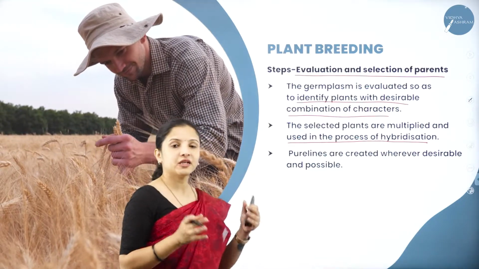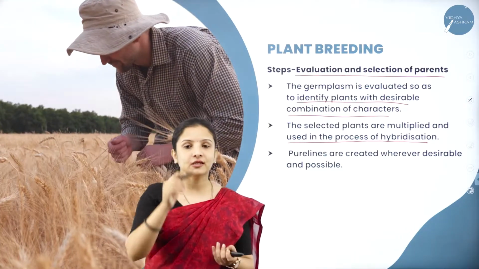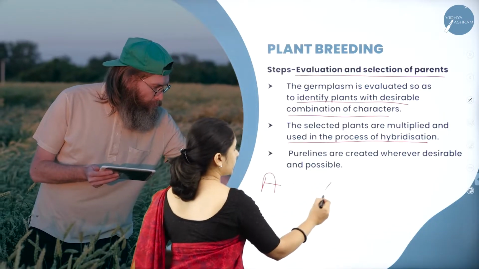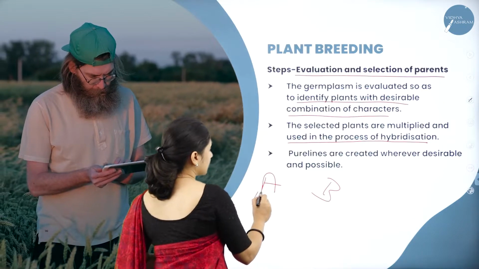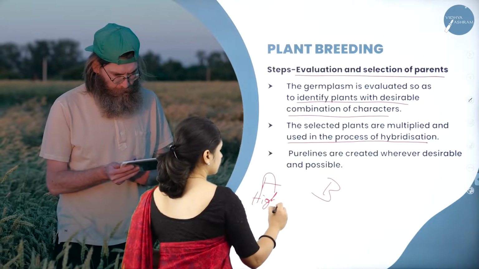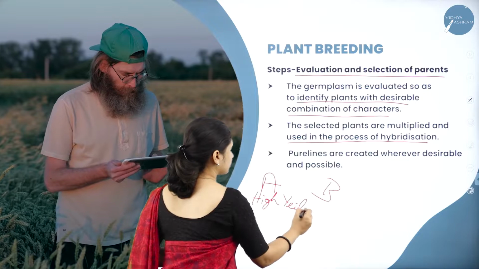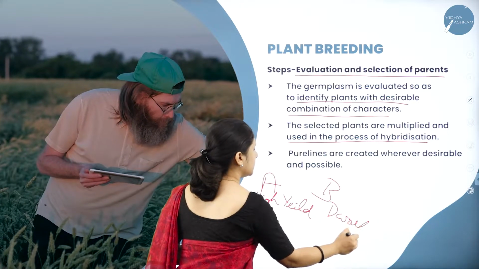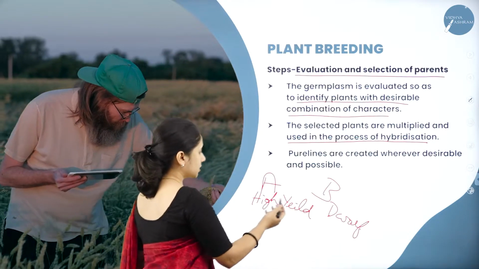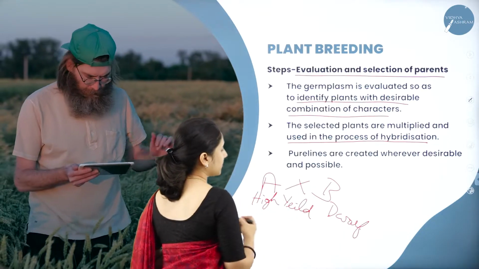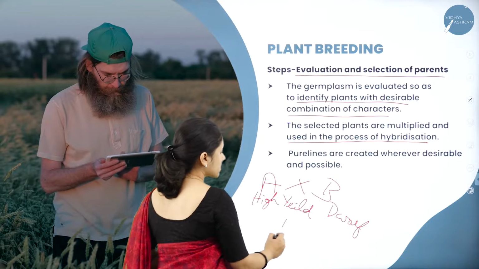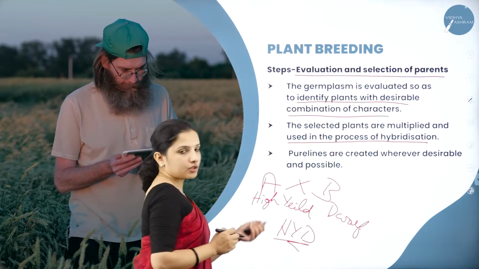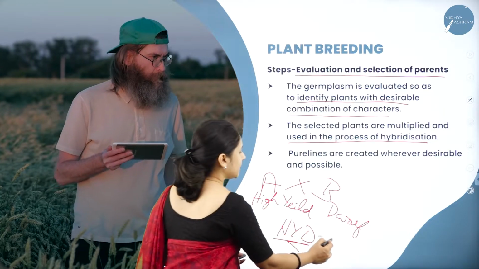Later on now we will get pure lines. What are the pure lines? Now the parents are parent A and parent B. One parent is high yielding. The other one is dwarf. I'm just giving an example. Now a cross will be made between the two and the resulting progeny will be high yielding plus dwarf, right? So now this is the pure line that he will maintain.